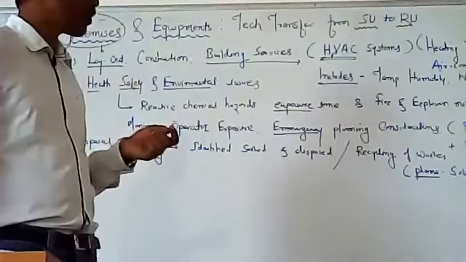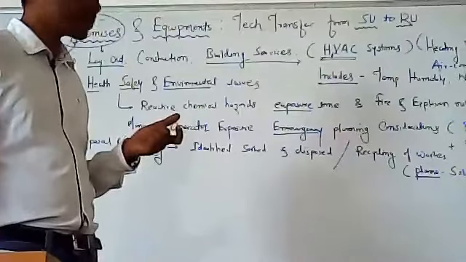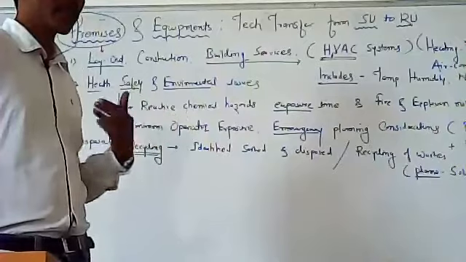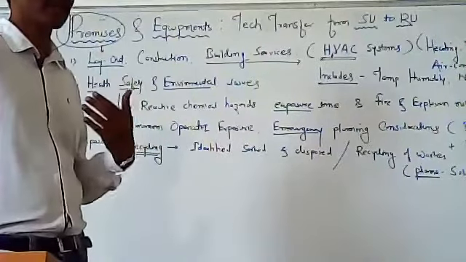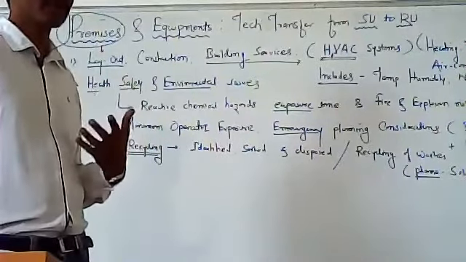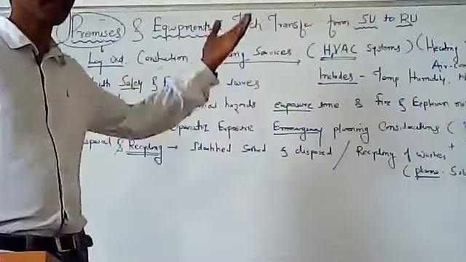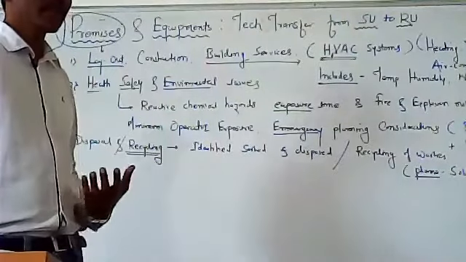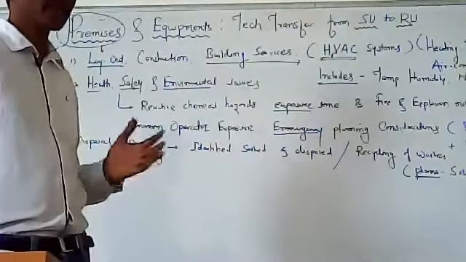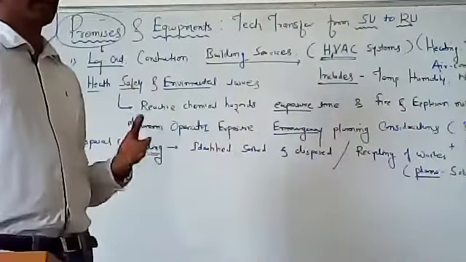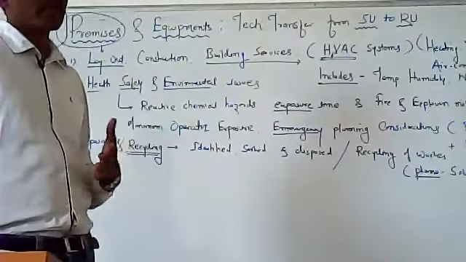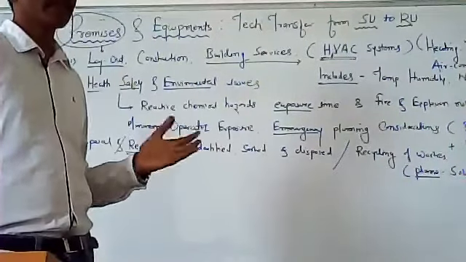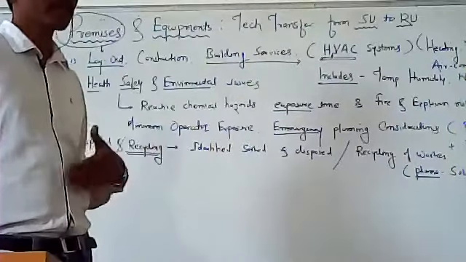Okay, recycling of waste we were discussing. Anything that comes out as a waste product or byproduct of a manufacturing process should be recycled, or the industry should think of it. If it is thought of by the sending unit, then that same information should be conveyed to the receiving unit, that this is the waste product or byproduct of a manufacturing process. And if it cannot be recycled at all, then you are supposed to dispose of it in a proper manner.